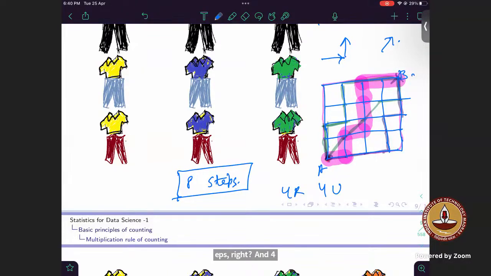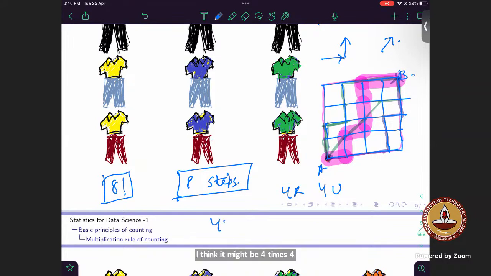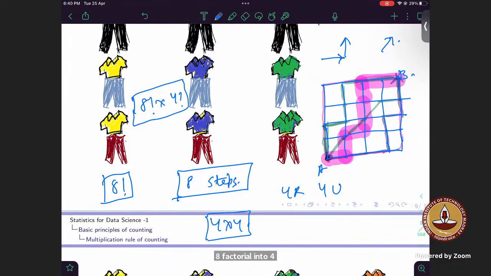Okay. So that would be 8 factorial, right? Someone is saying 8 factorial. So is this your final answer, 8 factorial? Okay, we'll see. Anybody, any different answer other than 8 factorial, you can attempt. I think it might be 4 times 4. It is 8 factorial upon 4 factorial into 4 factorial. Any more answers?